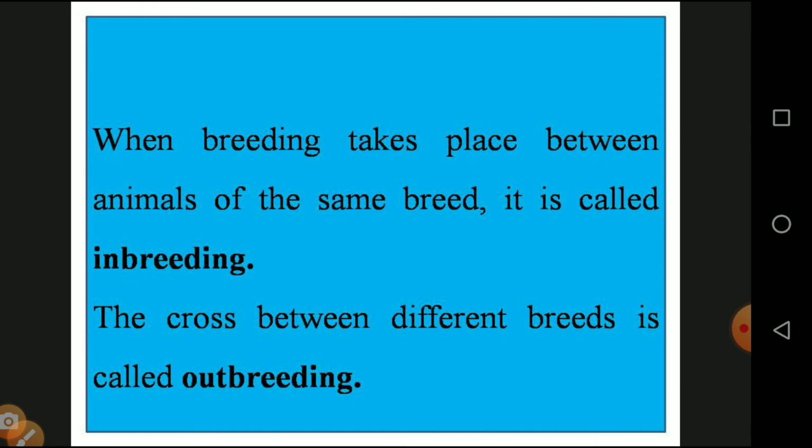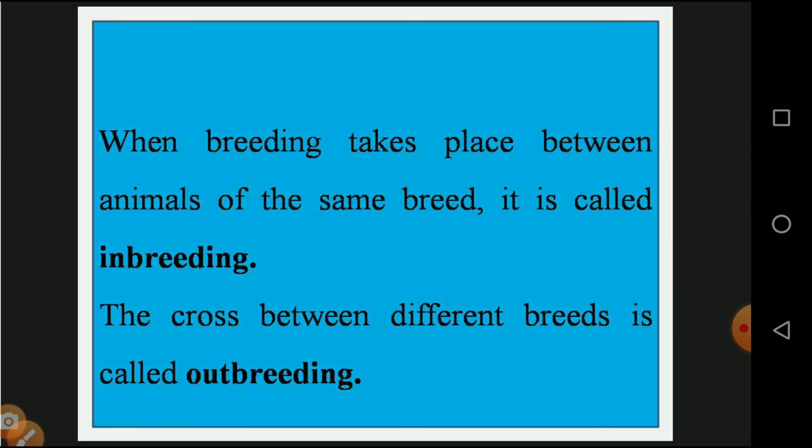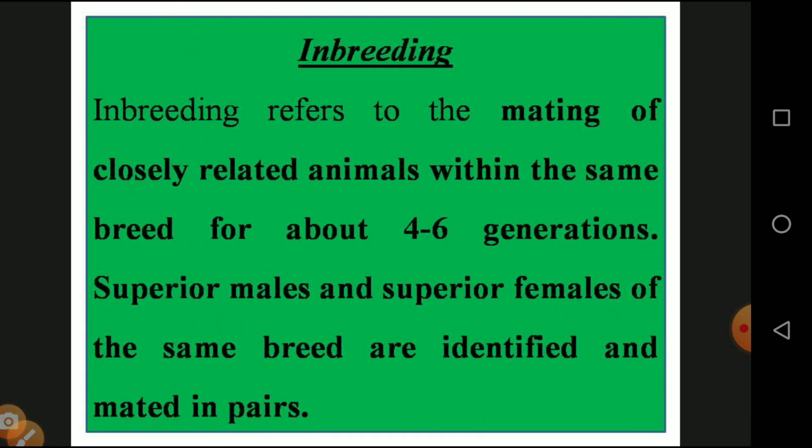When breeding takes place between animals of the same breed, it is called inbreeding. Two mark question. The cross between different breeds is called outbreeding. Another two mark question: define inbreeding and define outbreeding. And next one, what is inbreeding? Inbreeding refers to mating of closely related animals within the same breed for about 4 to 6 generations. Human beings mating with another human being with some kind of relationship over 4 to 6 generations. The superior males and superior females of the same breed are identified for mating in that pair.